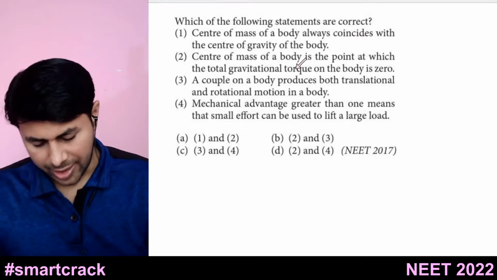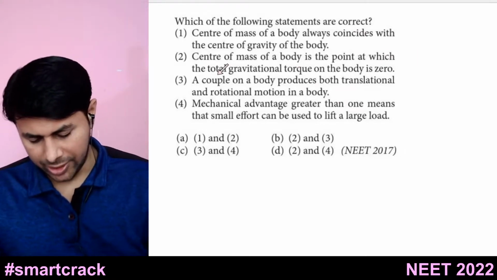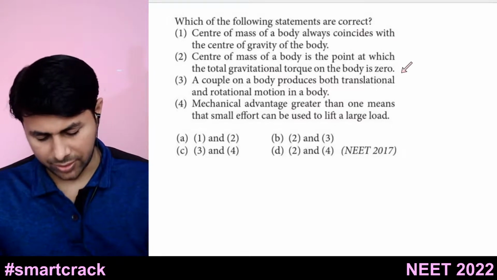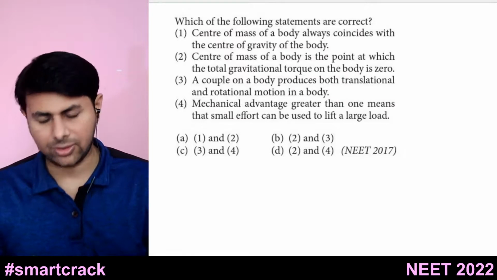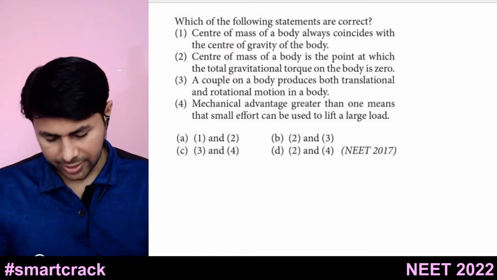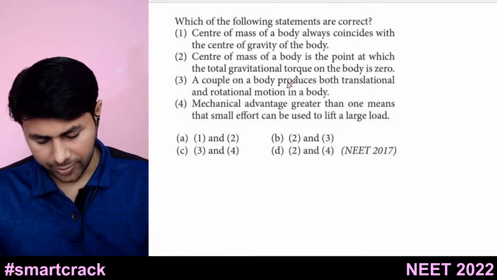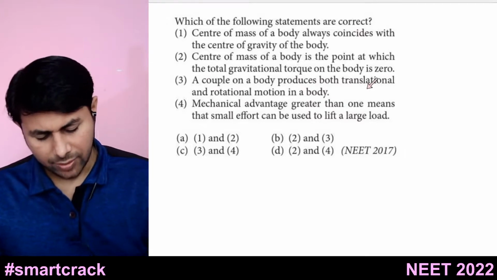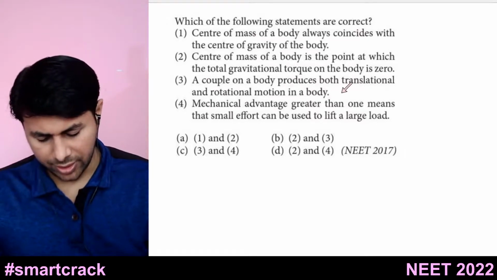Then, center of mass of a body is a point at which the total gravitational torque on the body is zero. Actually, this is center of gravity, not center of mass. So this is not correct. Then let's think about the third: a couple on a body produces both translational and rotational motion in a body.